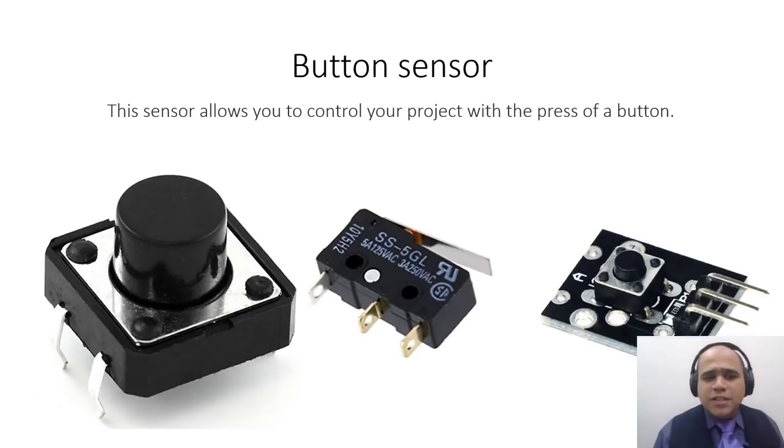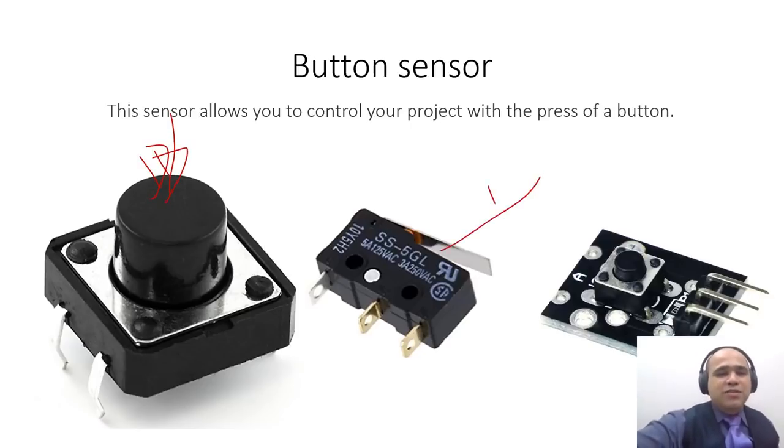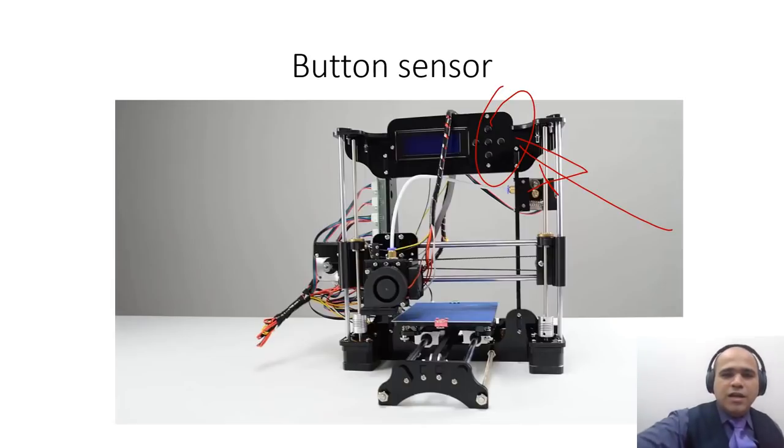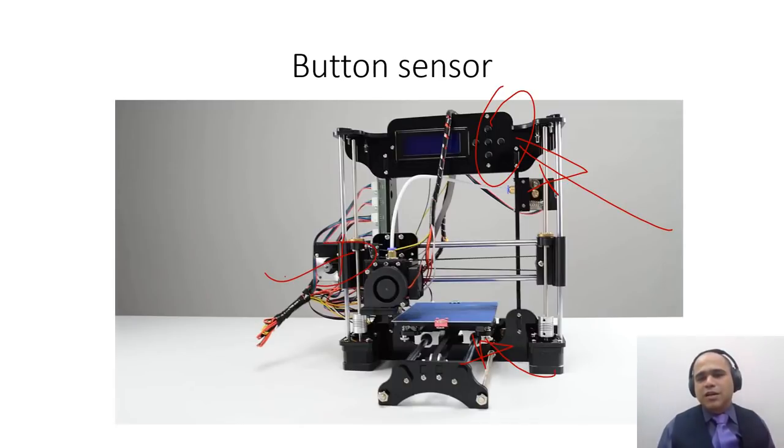Last and the simplest sensor we have is a button. A button can be a sensor because when you apply pressure to it, it changes. It's sometimes also used as a limit switch, and one of the most common applications of this button could be your keyboard also. Another typical application where you can see button sensors is these 3D printers, where you have buttons on the top to do the settings, and this kind of limit switches at the base and multiple places to determine whether the limit has been reached and to set the default home condition of a 3D printer.